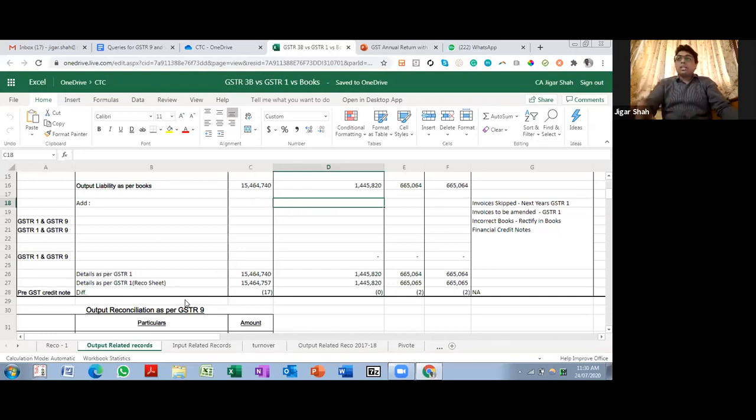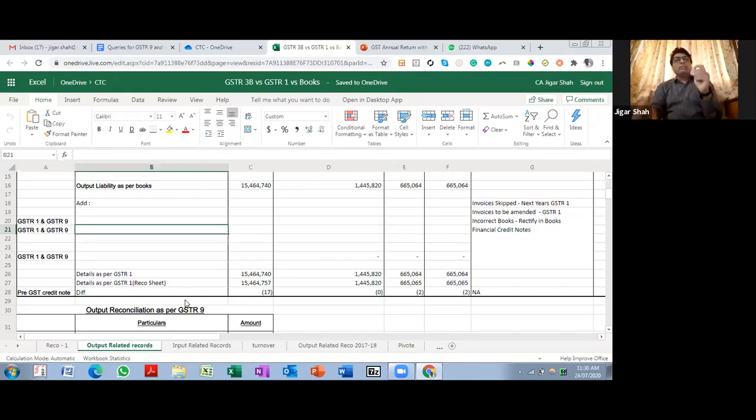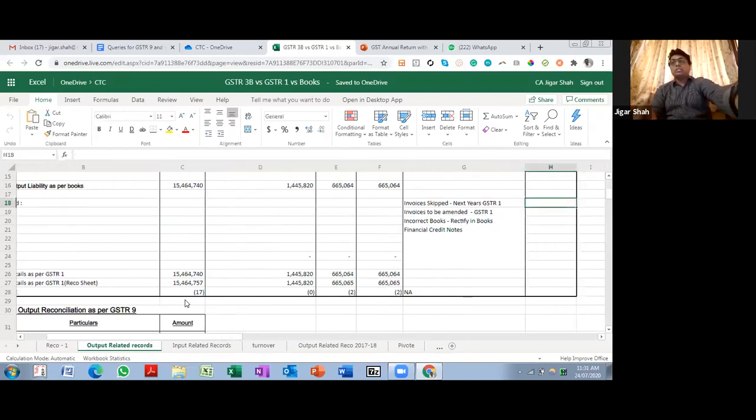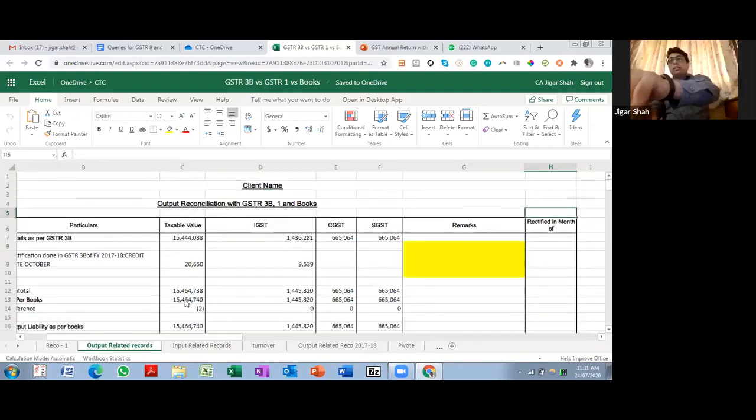So I'll just give few examples over here. One is when the details as per books and GSTR1 do not match, when invoices are skipped and are shown in GSTR1 of next year. That is one scenario कि भाई GSTR1 में कम है और books में ज़्यादा है, because कोई invoice मैंने GSTR1 में डाला नहीं. So what we do is, we just enter the details of those invoices over here, and we say कि अच्छा इसका इफेक्ट कहाँ पर देना है हम लोग को. इसका इफेक्ट मेरे को GSTR1 में देना है, और अगर 1 में देना है तो मैंने कौन से महीने में दिया है, rectified in the month of.